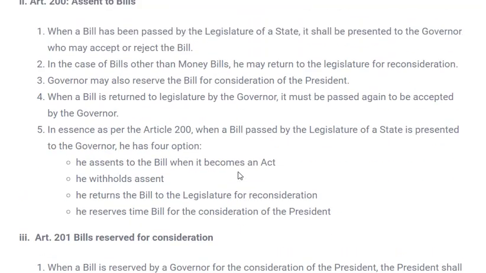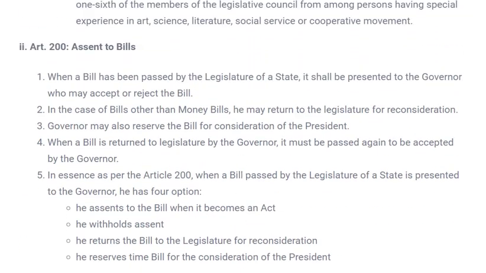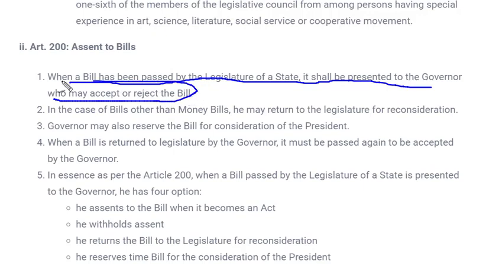Next is assent to bills. Here again it is mostly common, as it was in the case of the president. So let's see what these assent to bill powers are. When a bill has been passed by the legislature of a state, it shall be presented to the governor, who may accept or reject the bill. So the point here is that he has the power to either accept or reject a bill.